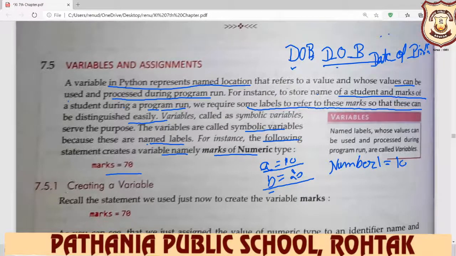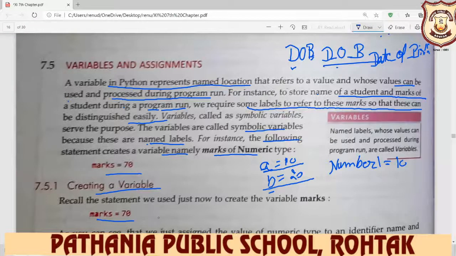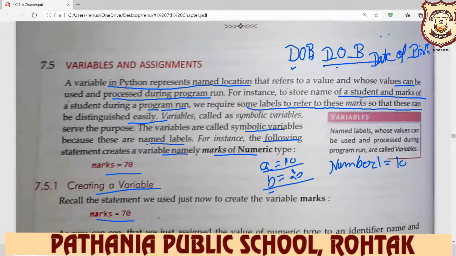Okay. So creating a variable, how to create a variable? Recall the statement we used just now to create the variable marks. For example, we want to enter the marks, or we want to enter the English marks. So you write E.